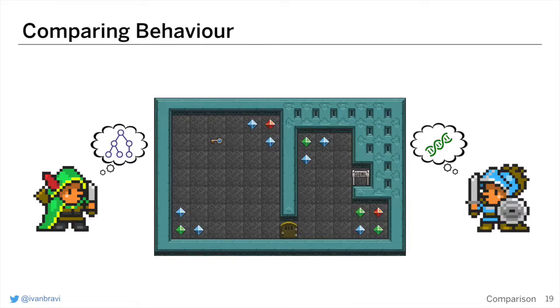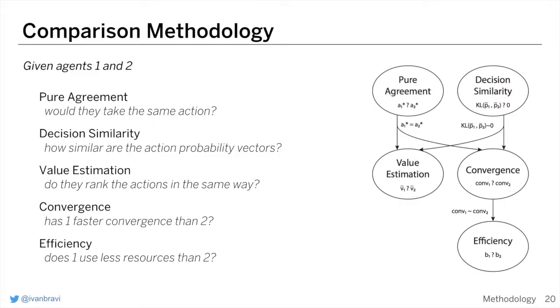At this point, we have defined some metrics that we can extract, but we want to use them to compare two agents that could have two different algorithmic natures. So we have defined the following comparison method. At the first level, we look at the similarity of their decision making. So either measuring their pure agreement, so over the preferred action, or looking at the decision similarity, thus looking at the probability vectors of the two agents.